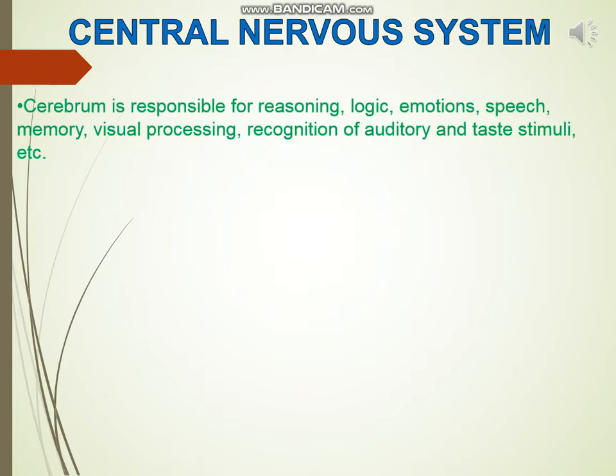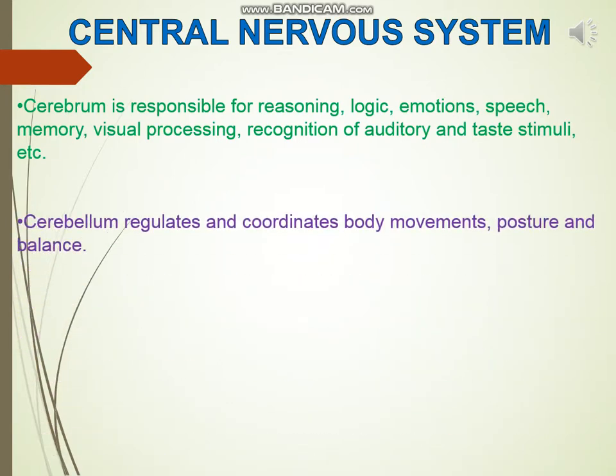Functions of different parts of the brain are: cerebrum is responsible for reasoning, logic, emotion, speech, memory, visual processing, recognition of auditory and taste stimulus, etc. Cerebellum regulates control and coordination, body movement, posture and balance. Pons relays signals from hindbrain to forebrain.